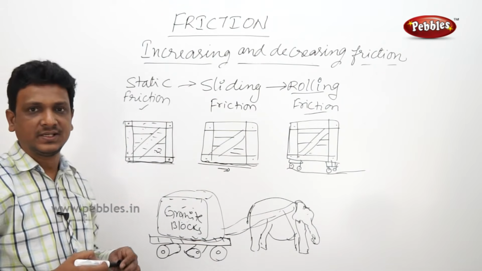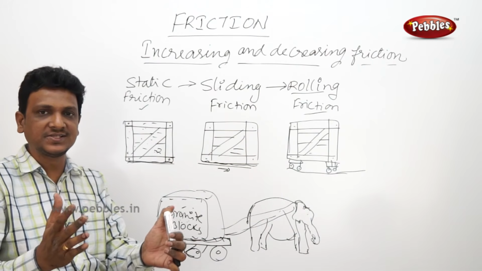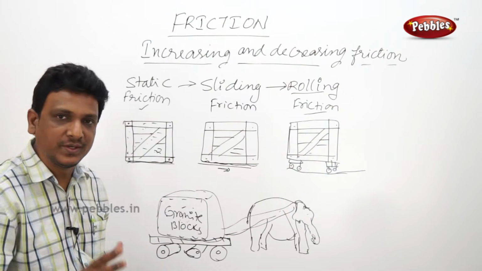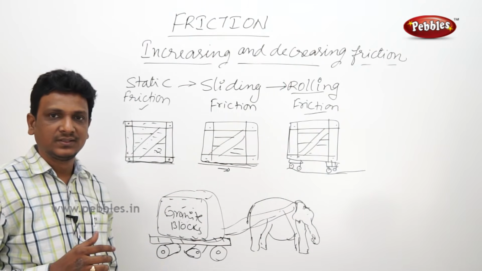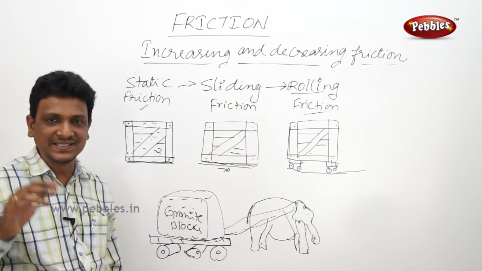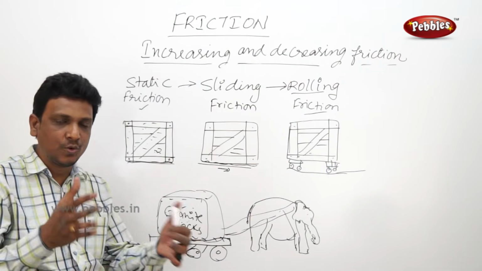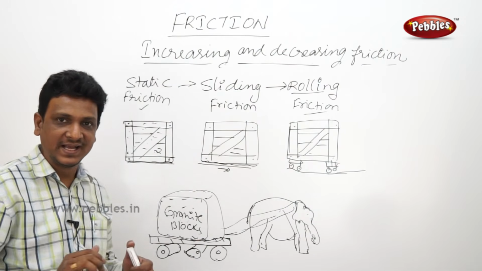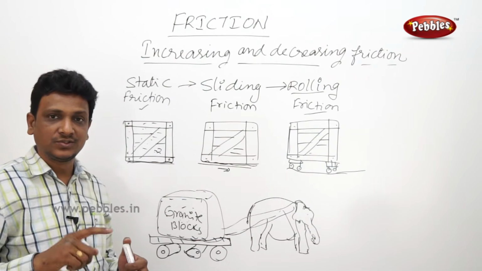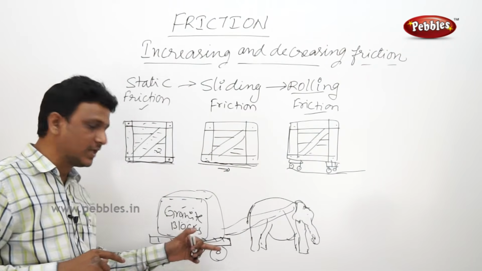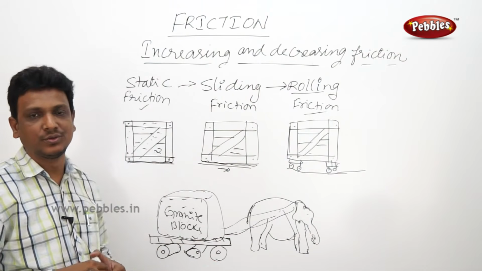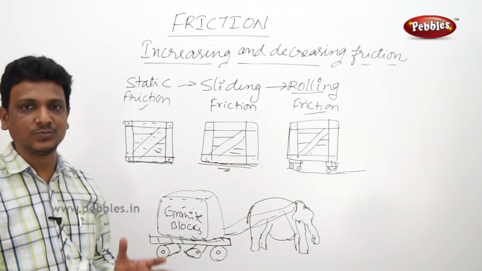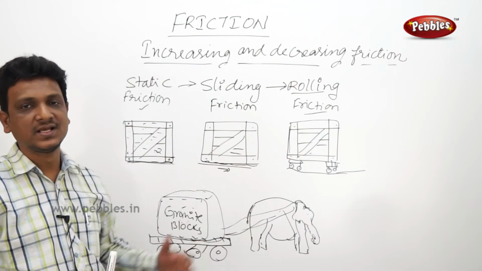You can do the same. Just if you keep a heavy book, a heavy dictionary or an encyclopedia on the table and try to move it, it is very hard. Just if you keep some 4 to 5 round pencils and keep the book on the pencils, with your finger you can move it. Earlier it was very hard to move with hand. Now with a finger you can move it. So you kept the rollers. These rollers convert that sliding friction to rolling friction. So rolling friction is simple. That is the reason for heavy objects to move, the wheels are fixed. This is called rolling friction.